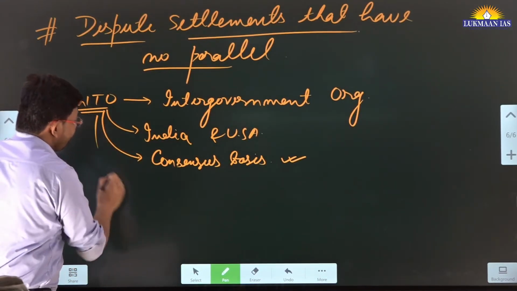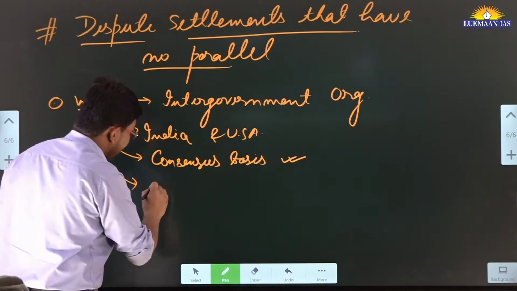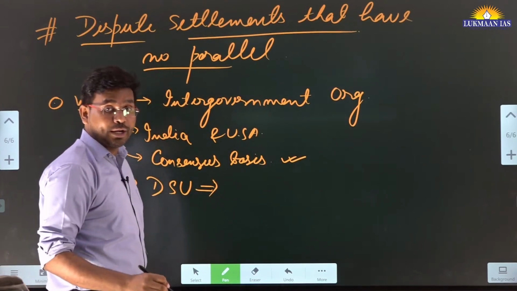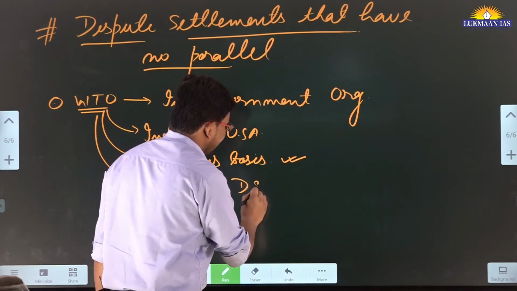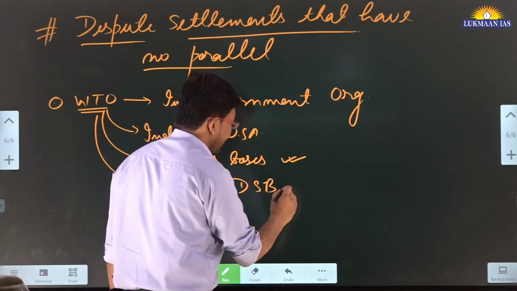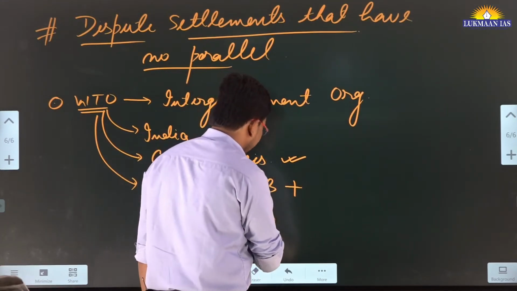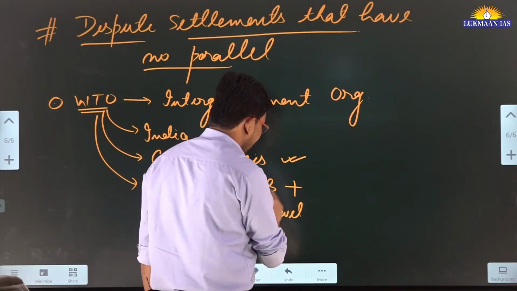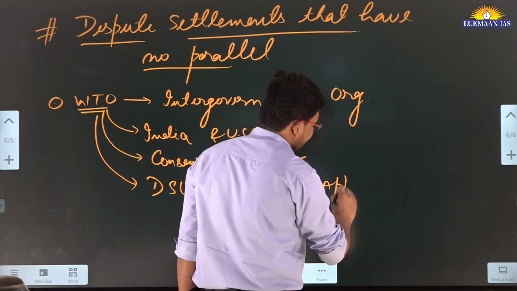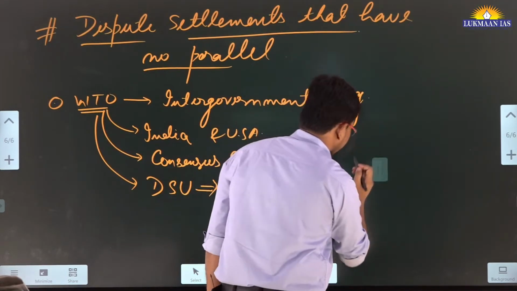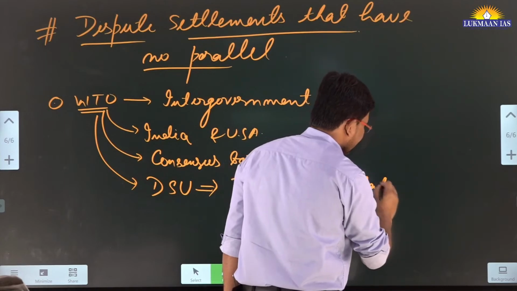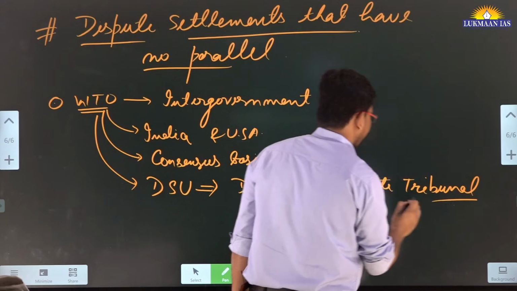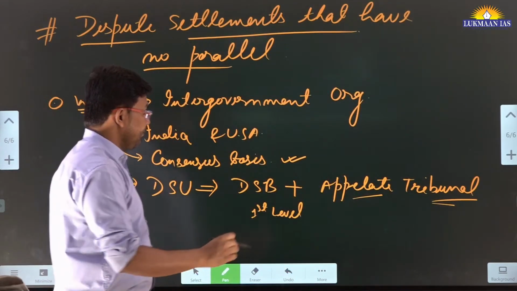The World Trade Organization has a dispute settlement understanding, and under that it has formed a dispute settlement body. This body works at the first level. Apart from this, there is also an appellate tribunal, which works at the second level.